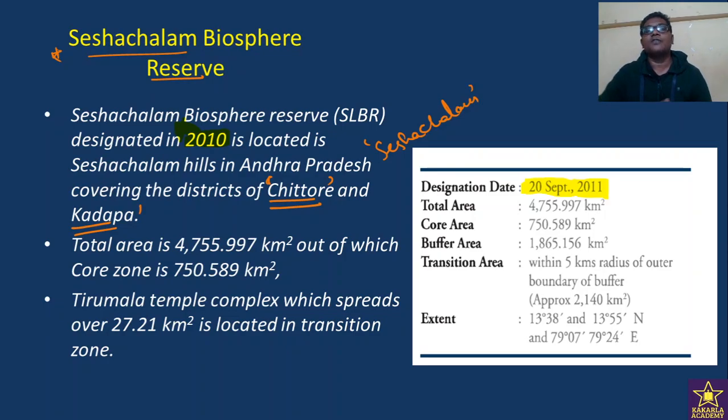The idea of putting 2010 here is to say that some kind of inconsistency was there with respect to the year of commissioning of this Seshachalam Biosphere Reserve. But from an examination perspective, if you get this question, please take 2011 as the default. In the year 2011, Seshachalam Biosphere Reserve was commissioned. It spreads among the districts of Chittoor and Kadapa.